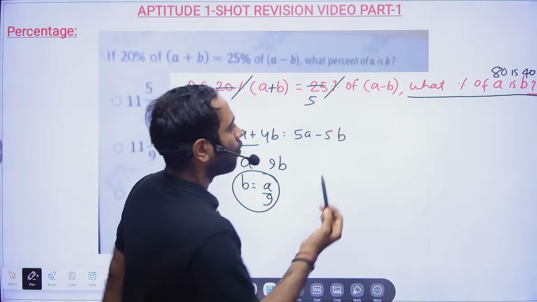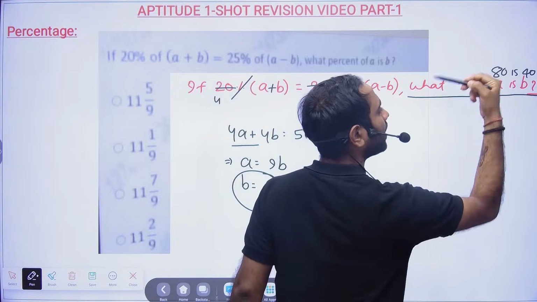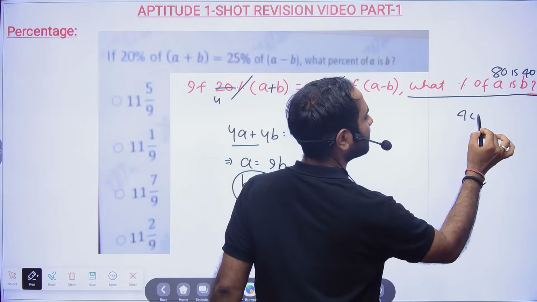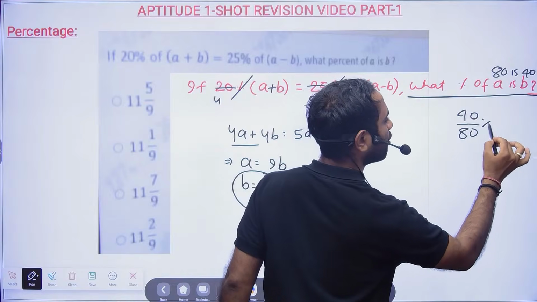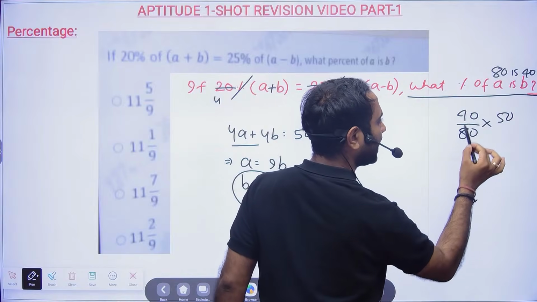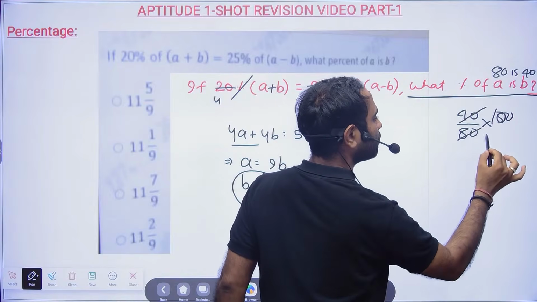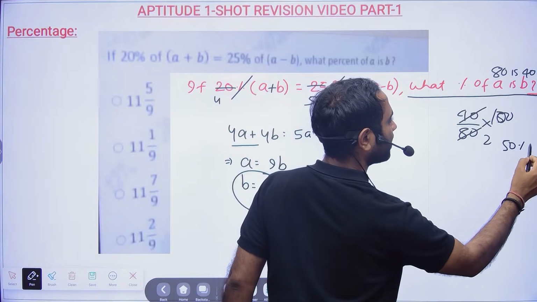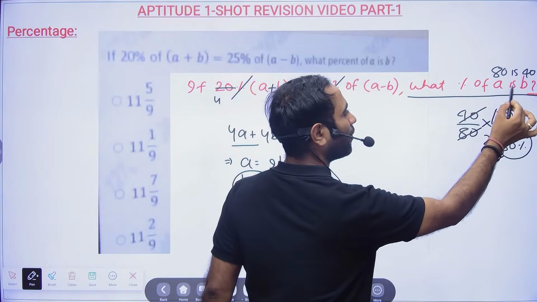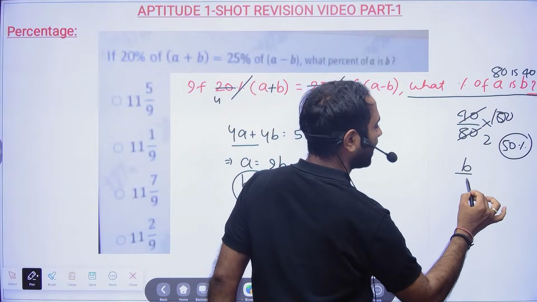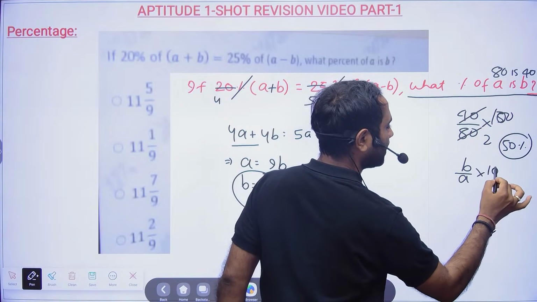Very simple. What percentage of 80 is 40? Sir, 40 is nothing but 50% of 80. How do you write it? Sir, 40 by 80 into 100. That means 2 times, and this is 50%, right? So now I know, B by A into 100 I need to calculate.